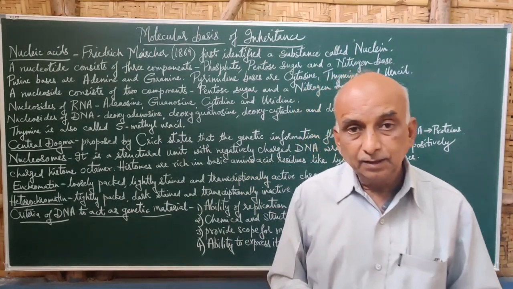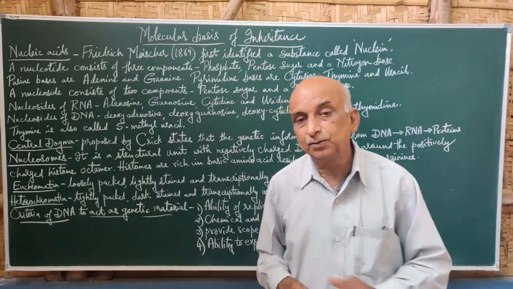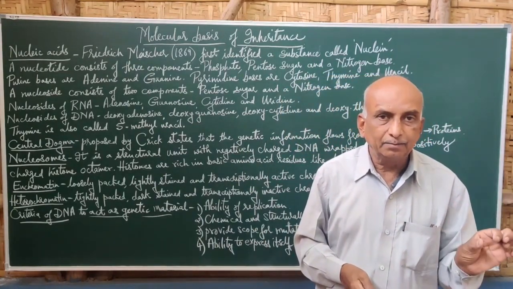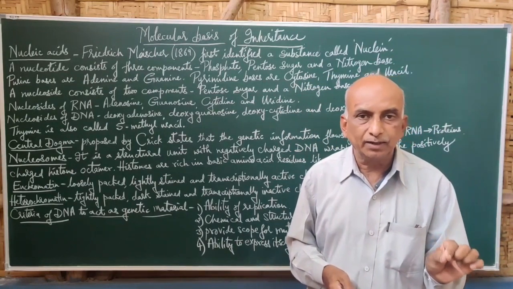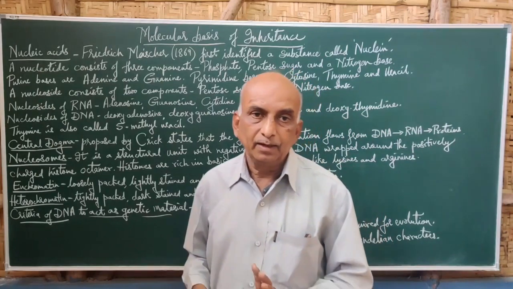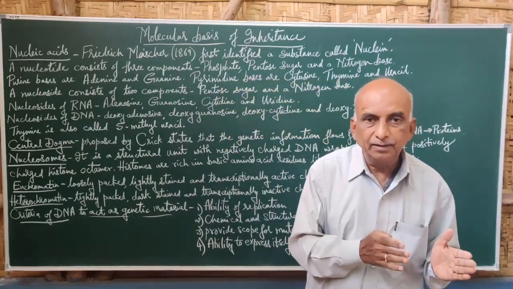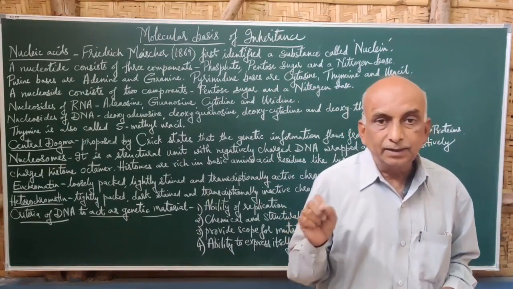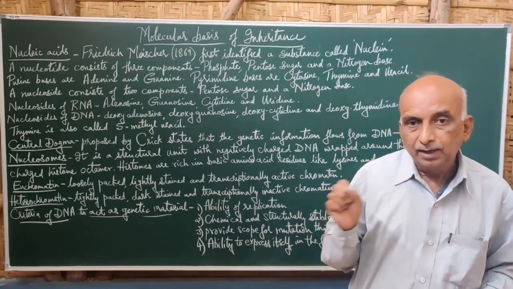Now when we come to DNA, they are different, because the pentose sugar is deoxyribose sugar. In DNA, adenine plus deoxyribose sugar forms deoxyadenosine. Guanine plus deoxyribose sugar forms deoxyguanosine.